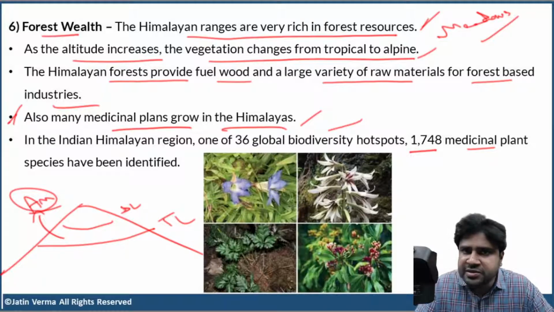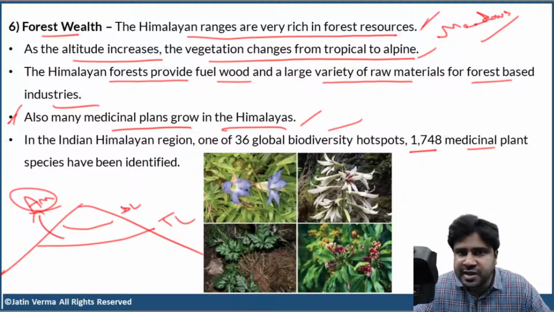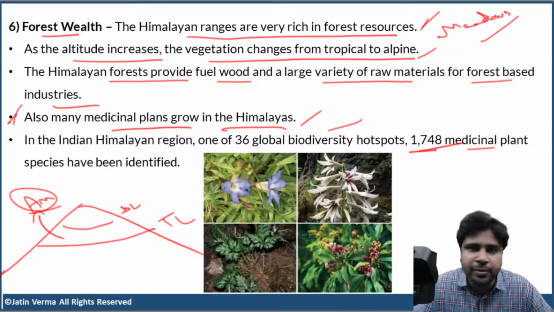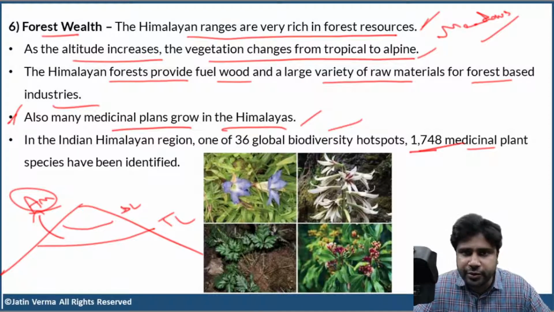Actually, every Indian citizen, irrespective of UPSC aspirant or not, should be concerned about the Himalayan forests. Just look at this number. 1,748 medicinal plant species are found in the forests of Himalayas. Such a wonder, such a beauty. And these are some of the most famous medicinal plant species. I did not include the names because you have all the binomial names, the biological names, and you don't have to keep all that in mind. Trust me. Just look at the images, that's it.